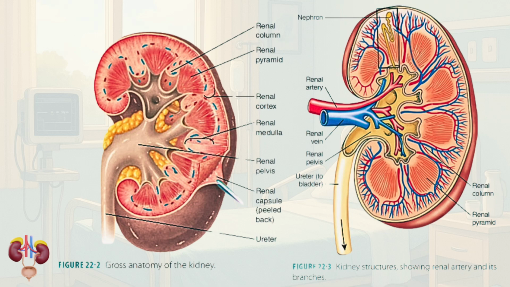At the center of the kidneys, all the urine formed in the pyramids flows into a funnel-shaped area called the renal pelvis. The renal pelvis collects urine and channels it into the ureter, which then carries it to the bladder. The renal artery brings oxygen-rich blood from the heart into the kidney. This blood contains waste products that need to be filtered. After the filtration process, the cleaned blood leaves the kidney through the renal vein, returning to the bloodstream.